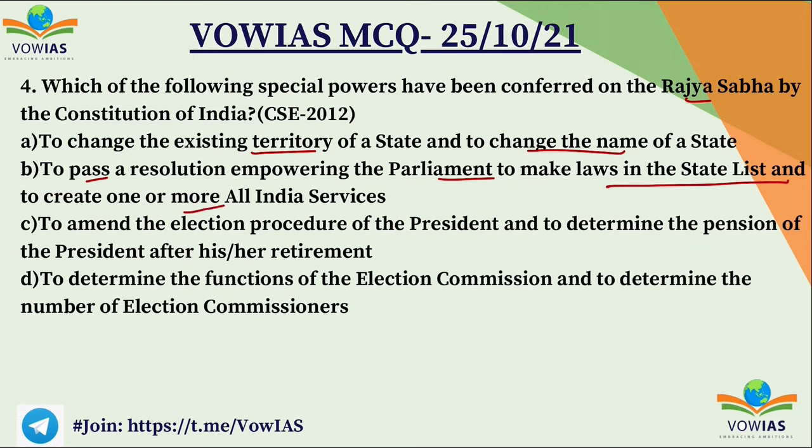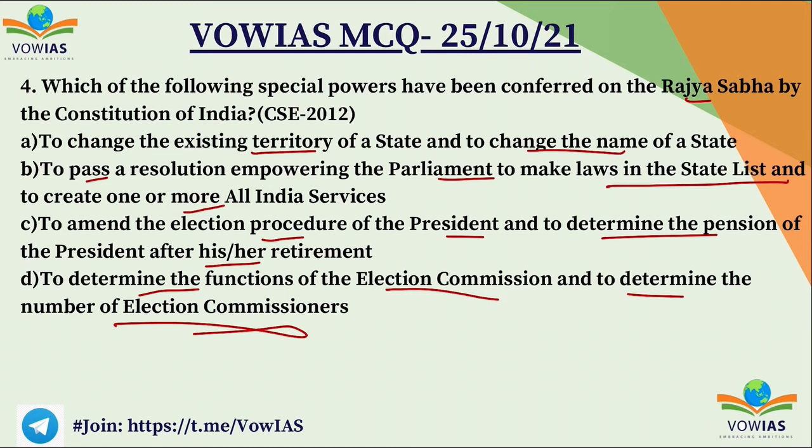C. To amend the election procedure of the president and to determine the pension of the president after his retirement. And D. To determine the functions of the election commission and to determine the number of election commissioners. You have to choose the correct option. Okay. So basically, if you see, it is said that these special powers are conferred on the Rajya Sabha, that means the power has to be there only with the Rajya Sabha.